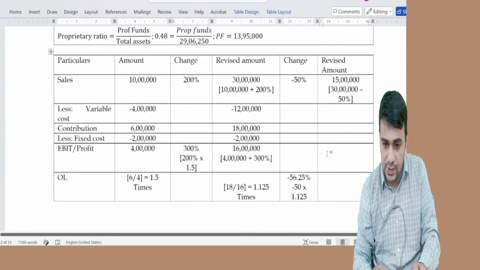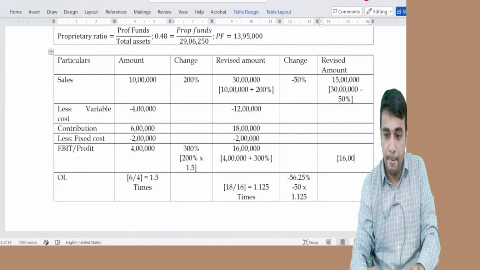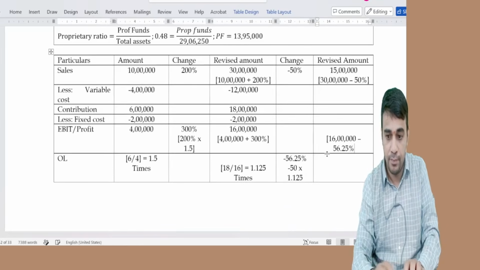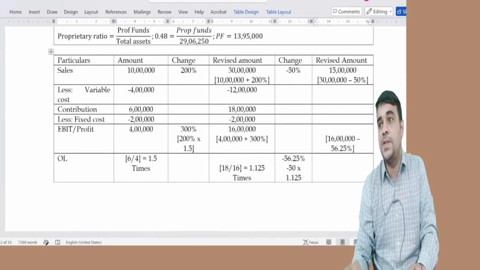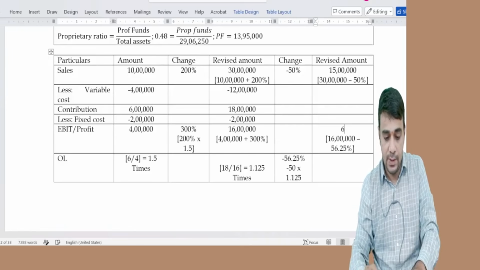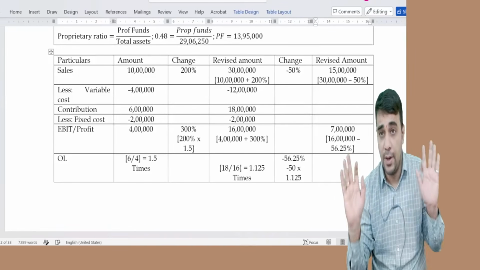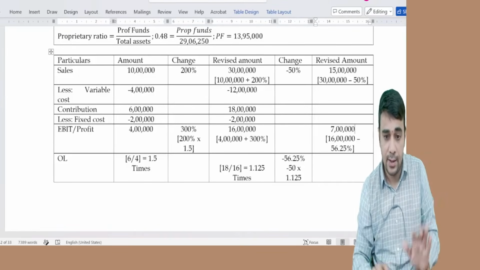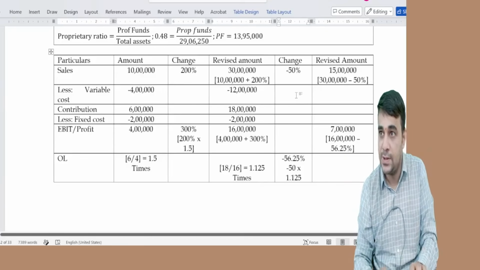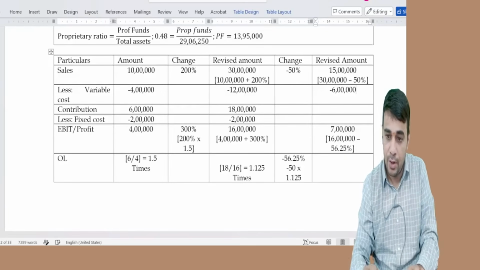Then 16 lakh minus 6.25, minus 56.25. How much? 7 lakh. Able to understand the numbers? 7 lakh. Now, this is 40%. 6 lakh. Contribution 9 lakh.